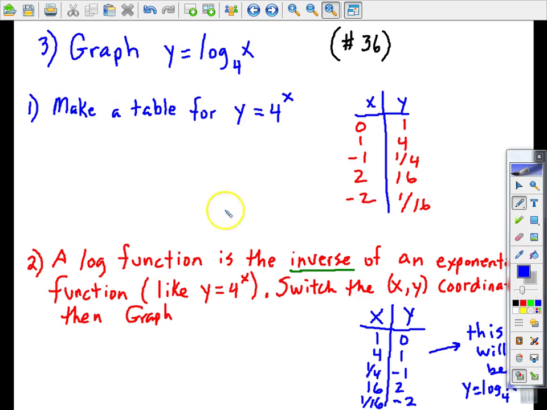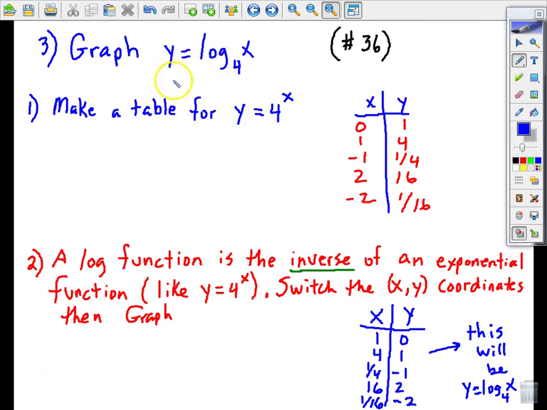Okay, so now we're going to actually work one. This is what you need to put on your graph paper. So let's walk through how we would graph, and this matches up very closely with your homework problem number 36. Let's sketch the graph of the function y equals log base 4 of x. Well, the first thing I'm going to do, just like we looked at earlier, is come up with a table for the exponential growth function y equals 4 to the x power.